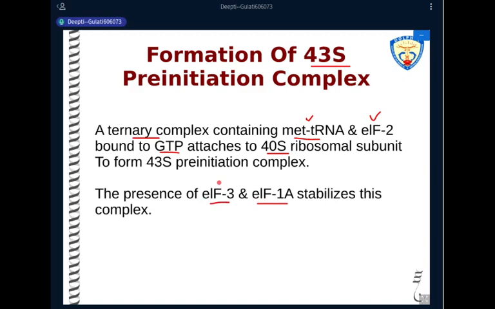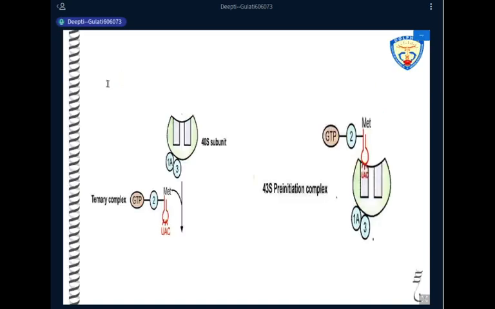Remember, one is IF3 and one is IF1A. So the 40S ribosomal subunit already in the cell is present as a complex between 40S, IF3 and IF1A. This complex then binds to three molecules. One is the initiator tRNA, there is a molecule of IF2, and there is a molecule of GTP. The whole complex is known as a 43S pre-initiation complex.